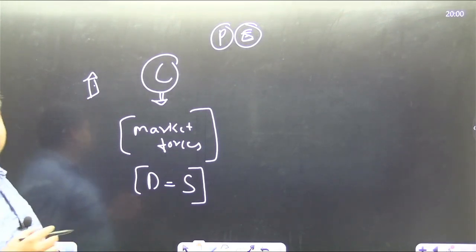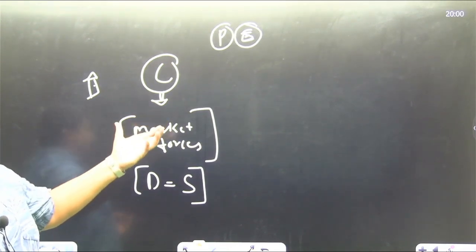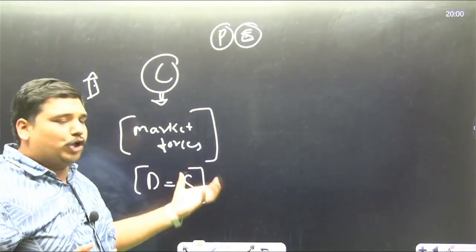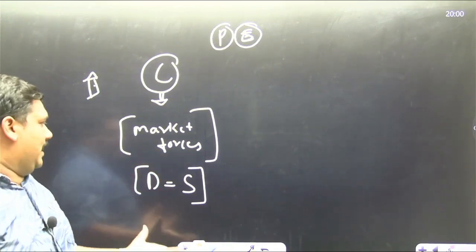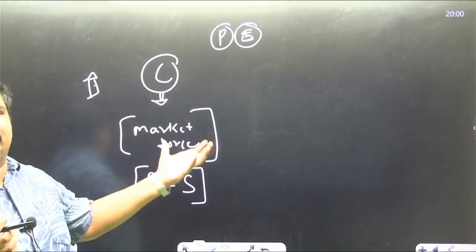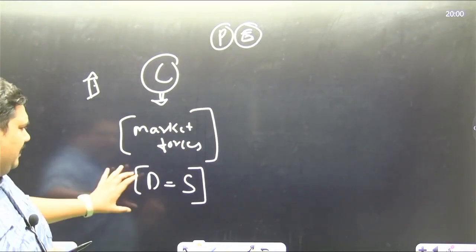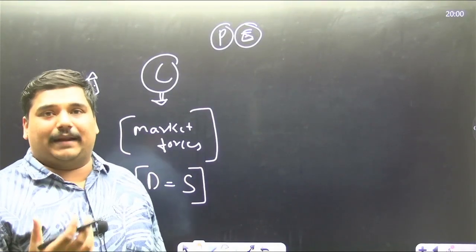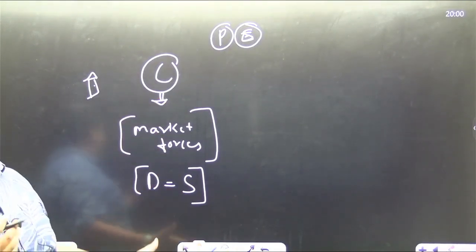Demand should always be equal to supply. If there is a greater demand, then there is an increase in price. If there is a shortage in supply, then there is an increase in price. If there is an excess in supply, there is a reduction in price. If there is a reduction in demand, there is a reduction in price. So that is how the market forces work.